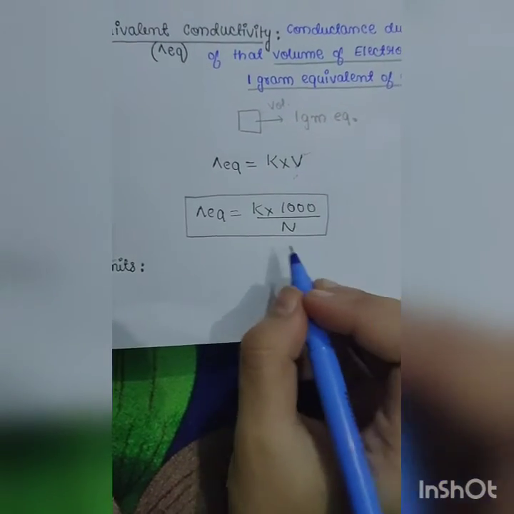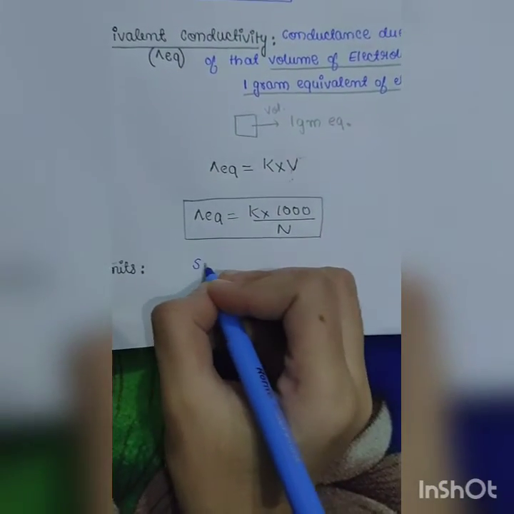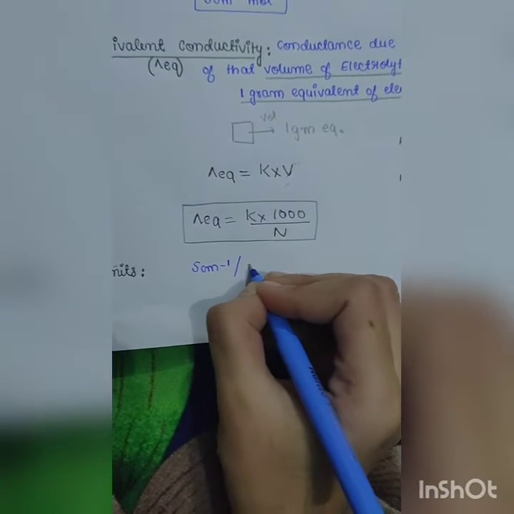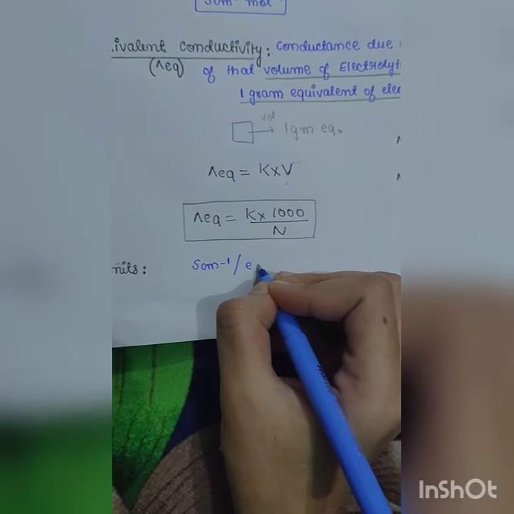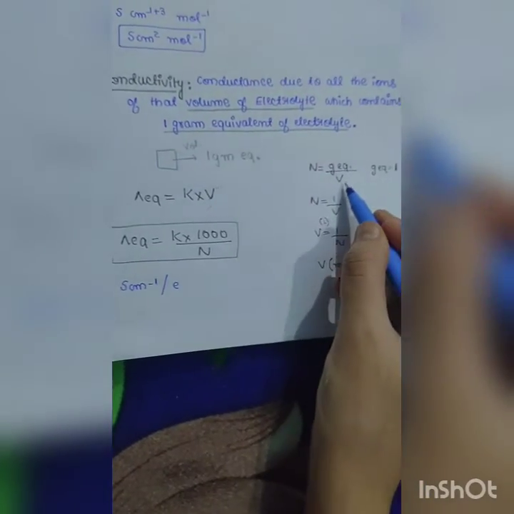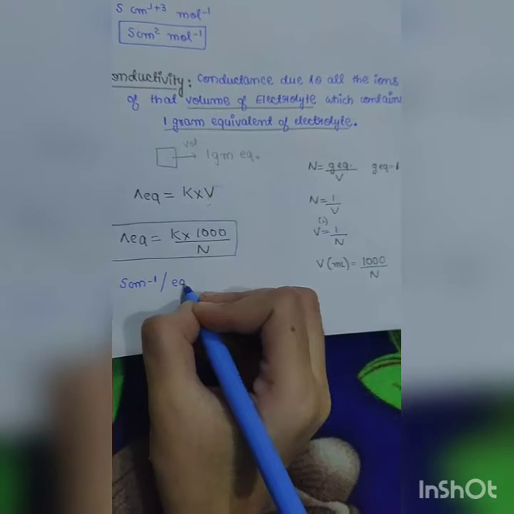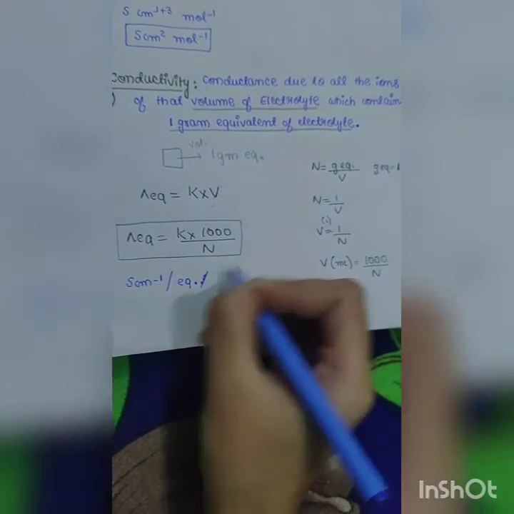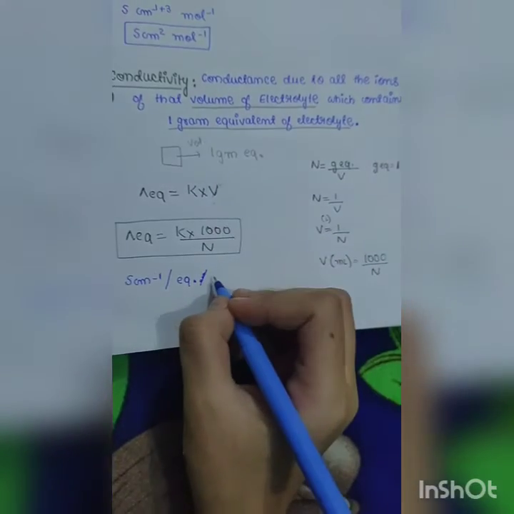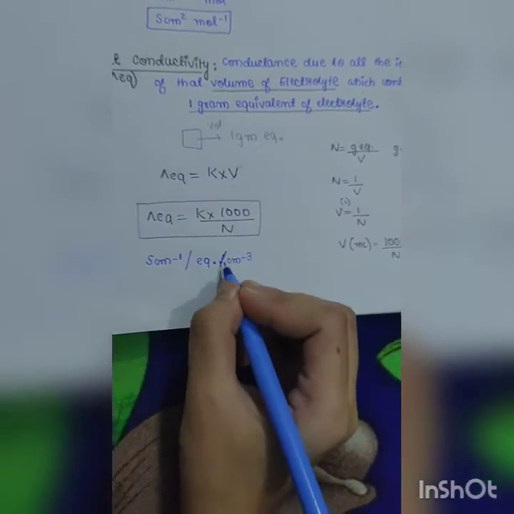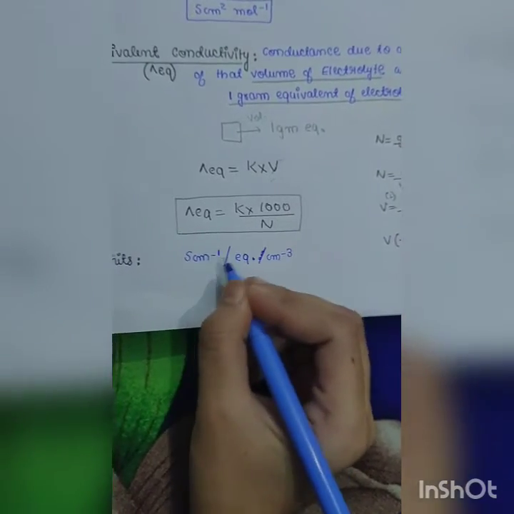Units of this will be, we very well know the unit of kappa is Siemens per centimeter, and the unit of normality is equivalent. Normality is gram equivalent upon volume. Gram equivalent is an equivalent, and if we are writing this here, volume is in centimeter cube. So per centimeter cube. This will be the unit of normality and this will be the unit of kappa.